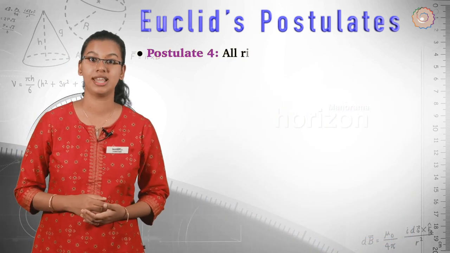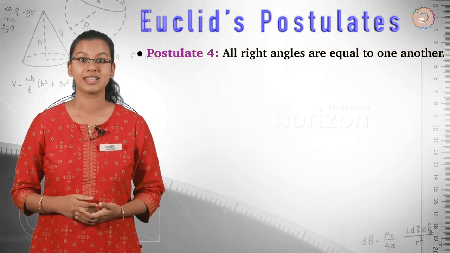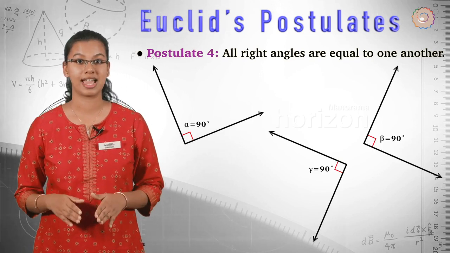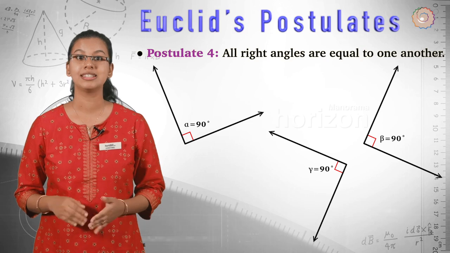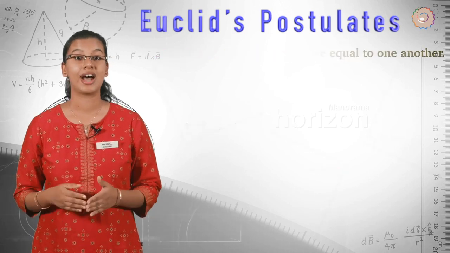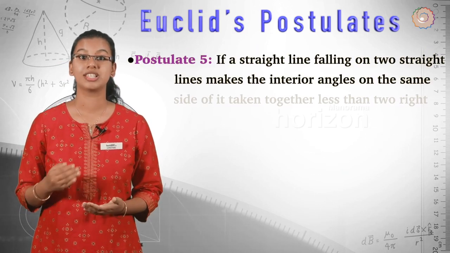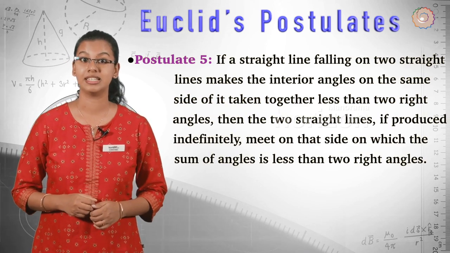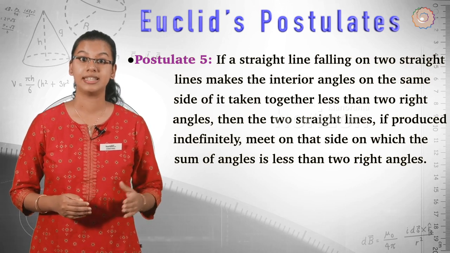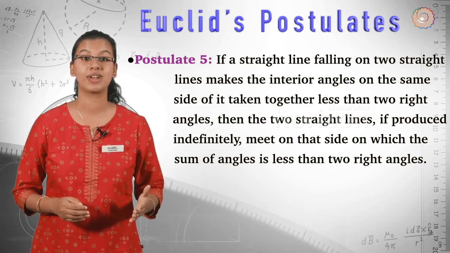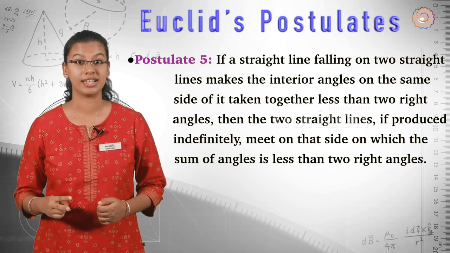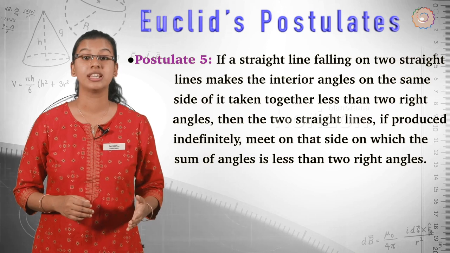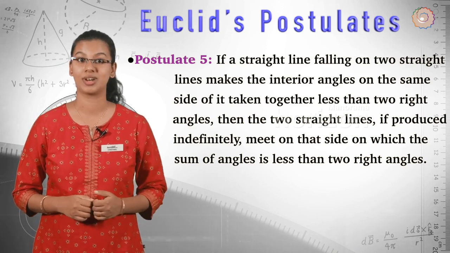Now, the fourth postulate is: all right angles are equal to one another. Be it in any direction, a right angle is 90 degrees and is equal to one another. And the final postulate is that if a straight line falling on 2 straight lines makes the interior angles on the same side of it taken together less than 2 right angles, then the 2 straight lines, if produced indefinitely, must meet on the side on which the sum of the angles is less than 2 right angles.